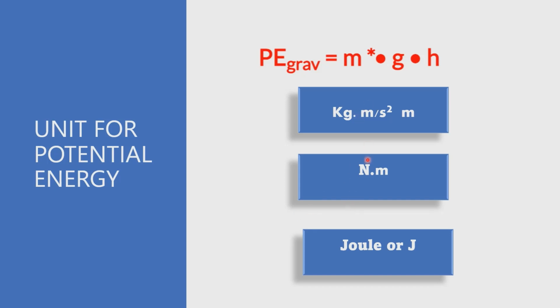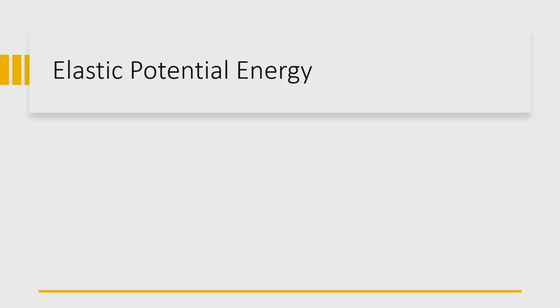So, you can use any of those three. It is better if you use this one if you want to cancel units. And when solving, if there is Newton meter and there is something to cancel, this is what you will use. And for the final answer, you can express it in this form. So now we're done with the gravitational potential energy.